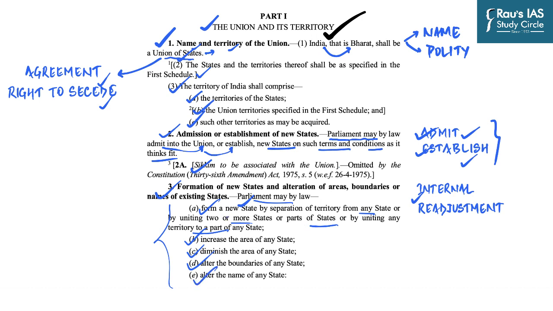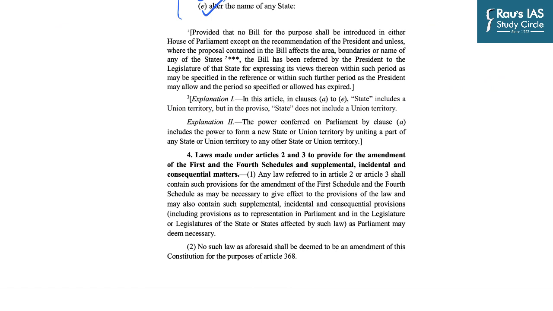But Article 3 comes with a lot of conditions, and those conditions are mentioned later on. There are two specific conditions mentioned in Article 3. The first condition is that a bill which wants to bring about the above mentioned changes can be introduced in the Parliament only with the prior recommendation of the President. As you can see, it is clearly written over here.